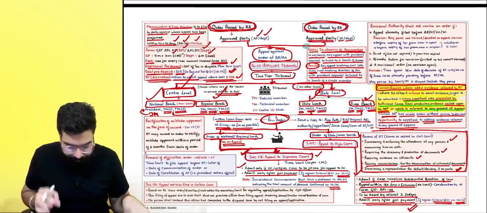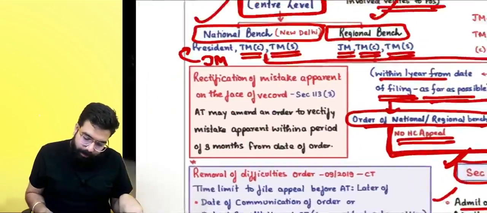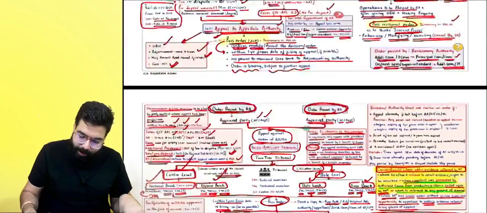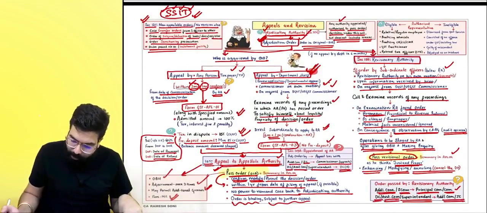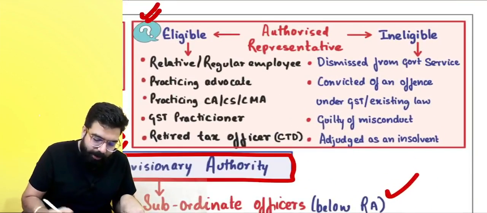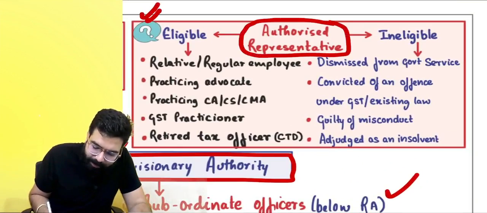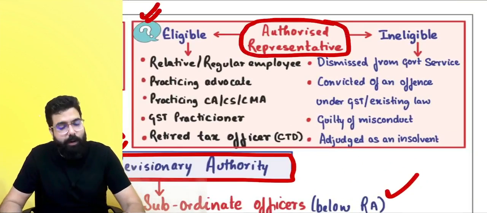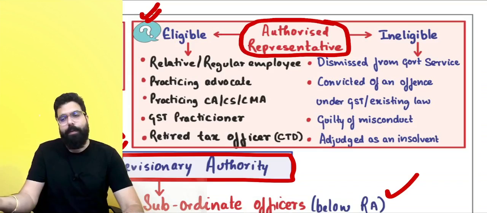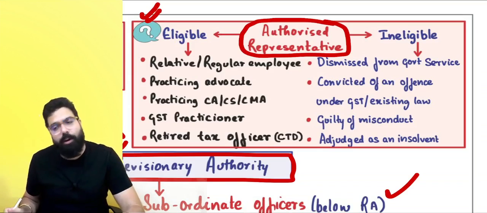Okay, sir, done. Now, sir, there are some small points over here. I'll tell everyone from the beginning. If you see on the right hand side, I have written authorized representative. Who is an authorized representative? An authorized representative is a person who will represent you before the appellate authority, appellate tribunal, etc.